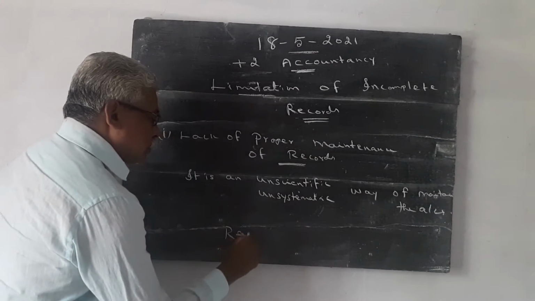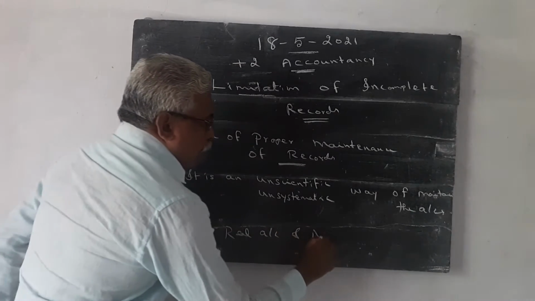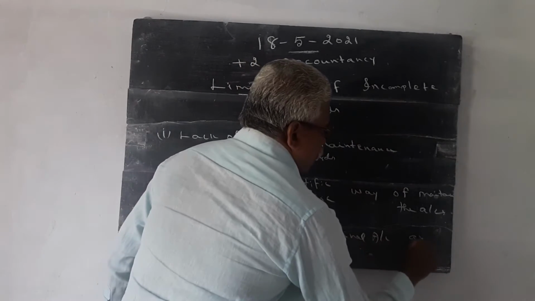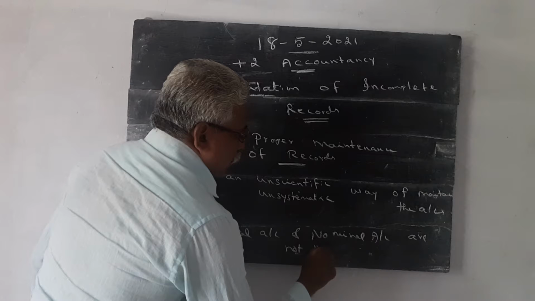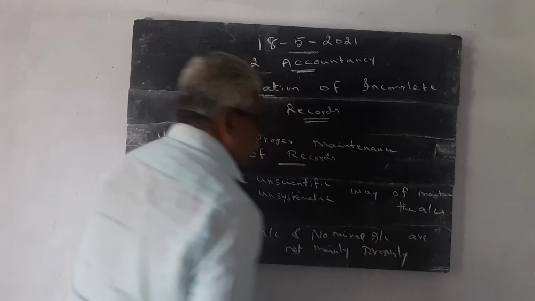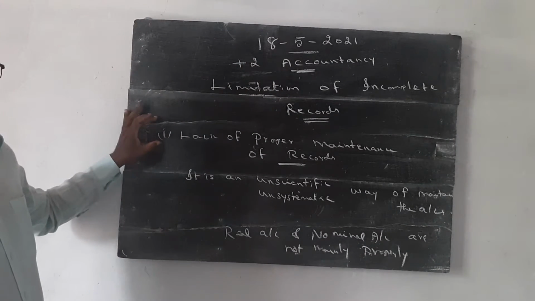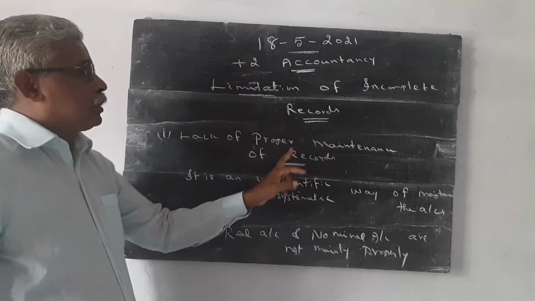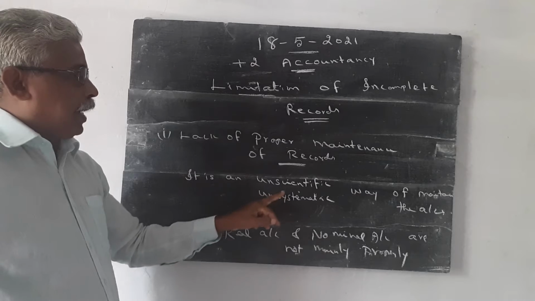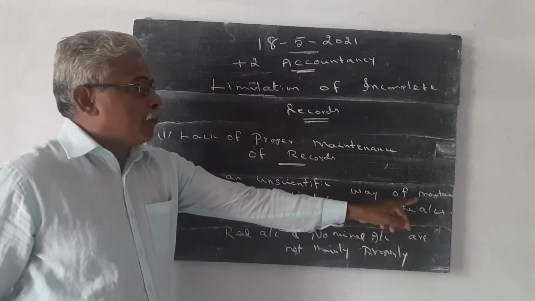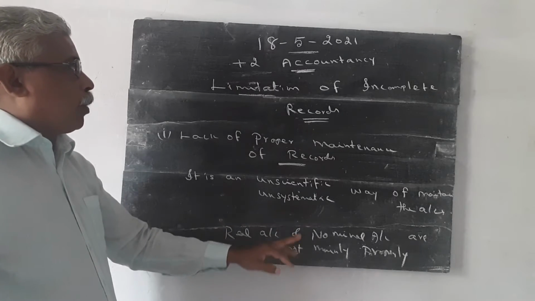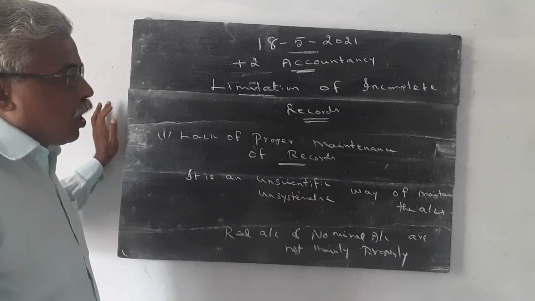Real account and nominal account are not maintained properly. We have to write only 3 points. First point, lack of proper maintenance of record. Incomplete records is an unscientific and unsystematic way of maintaining the accounts. Real account and nominal accounts are not maintained properly. It is the first limitation of incomplete records.